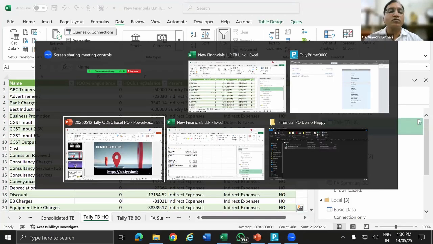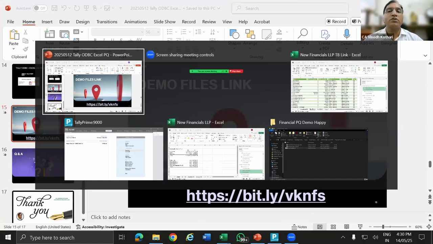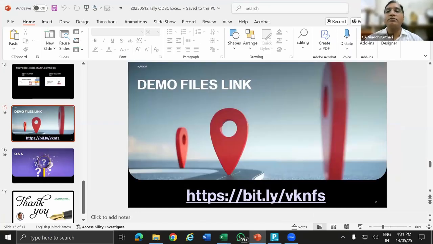Where is the query box? 1 minute. A lot of queries. Can we download Power Query? It is part of Excel, no need to download. Slowly, sorry for that. You can watch the video. Open Excel and click Get Data from Other Sources, but for the ODBC password, you can give cancel and try it. Which version we need to check. For any error, output column cannot... I have to check, I don't know.